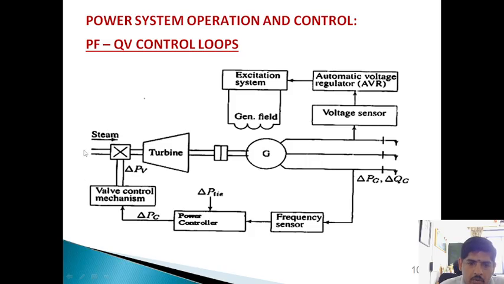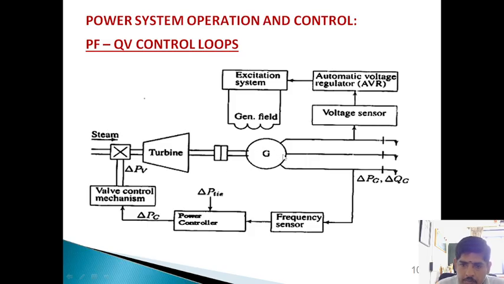Through the valve we permit high pressure steam, which strikes the turbine, and the turbine starts to rotate. The turbine shaft and the generator shaft are coupled to each other, so when the turbine rotates, the generator also starts to rotate.